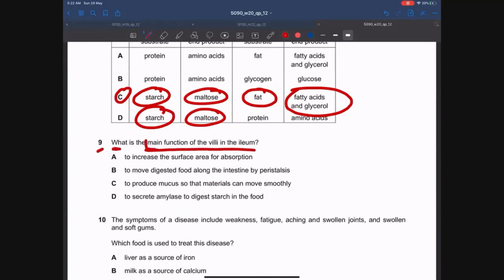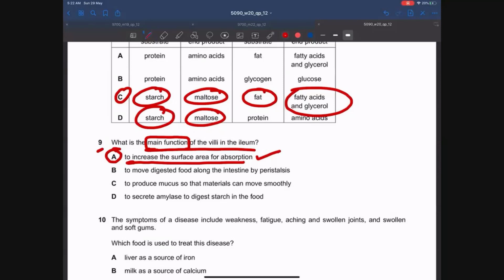Guys, the examiner is asking you about the main function of the villi. The main function of the villi is to increase the surface area for absorption. Yes, guys, this is true. The main function of the villi is absorption of nutrients. And as you all know, villi are finger-like projections of the epithelium of the wall of the small intestine. So this increases the surface area because these are finger-like projections.